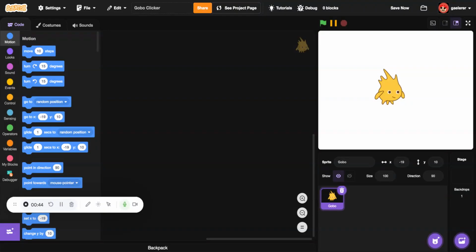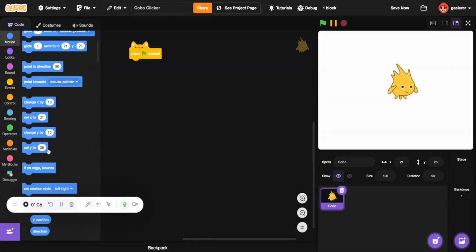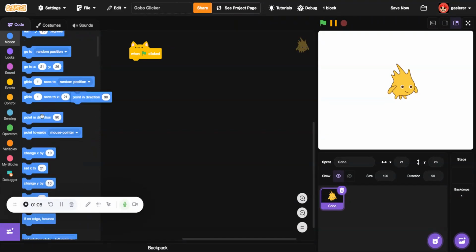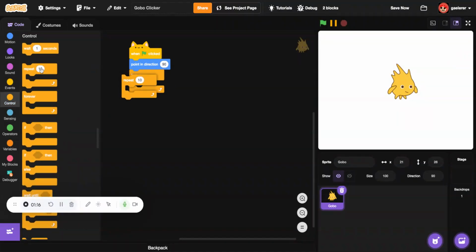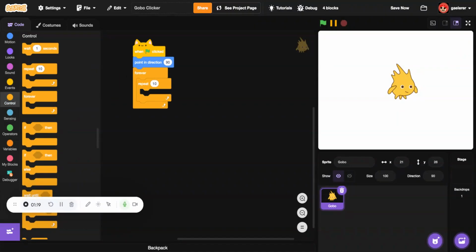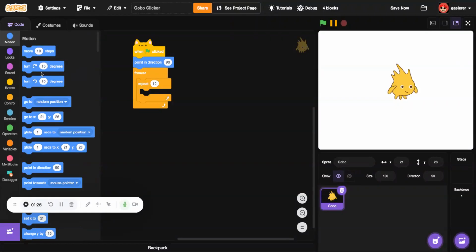First, obviously, make your sprite of the clicker that will be clicked. And if it is clicked, point in direction 90. Forever, repeat 10 times, turn right.